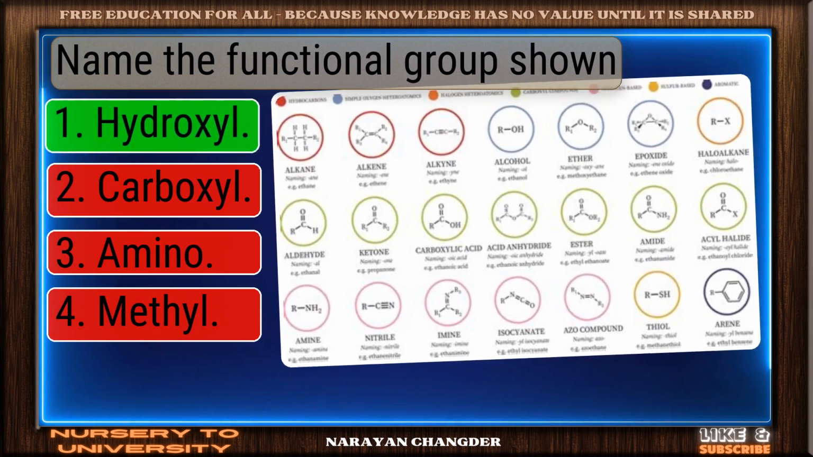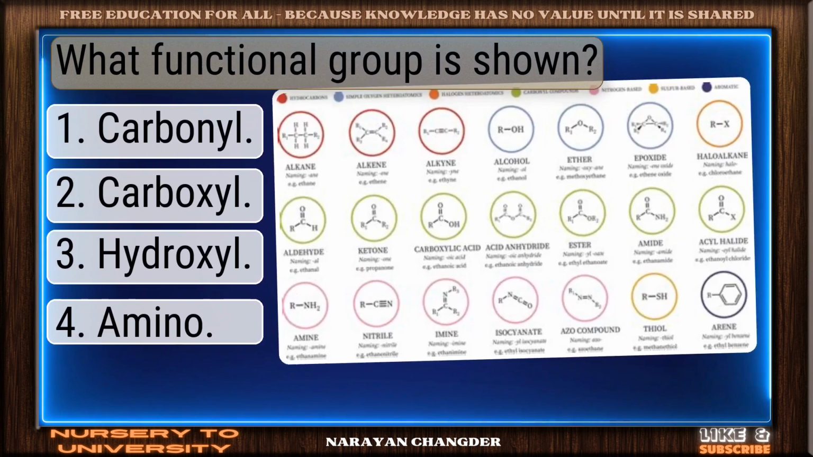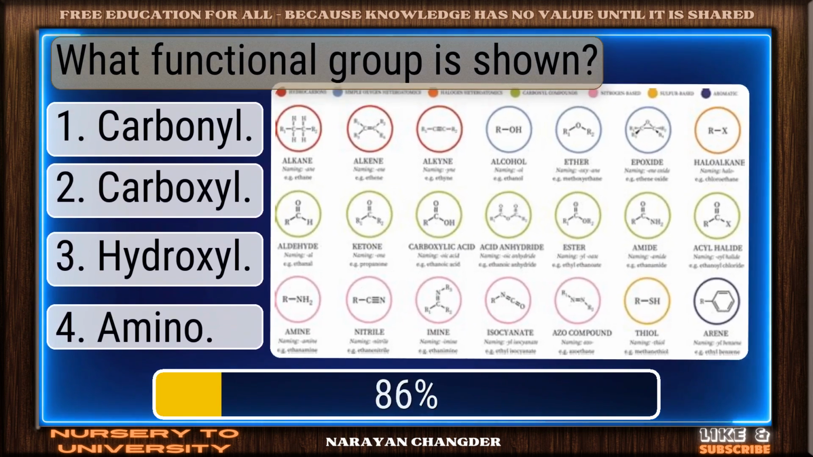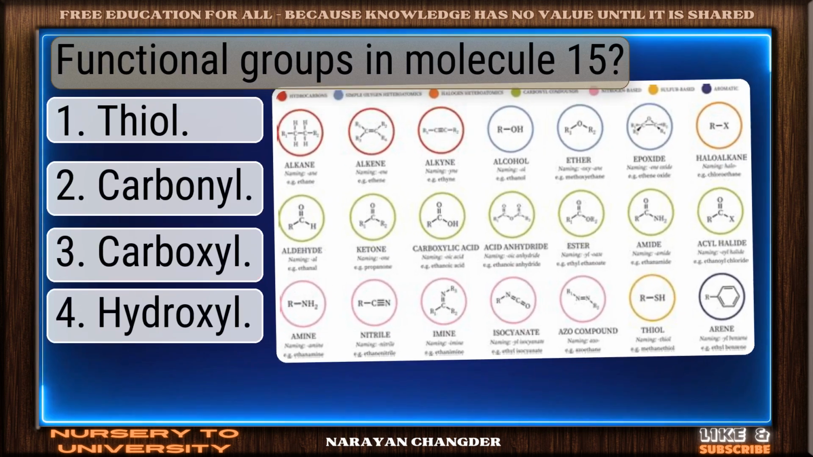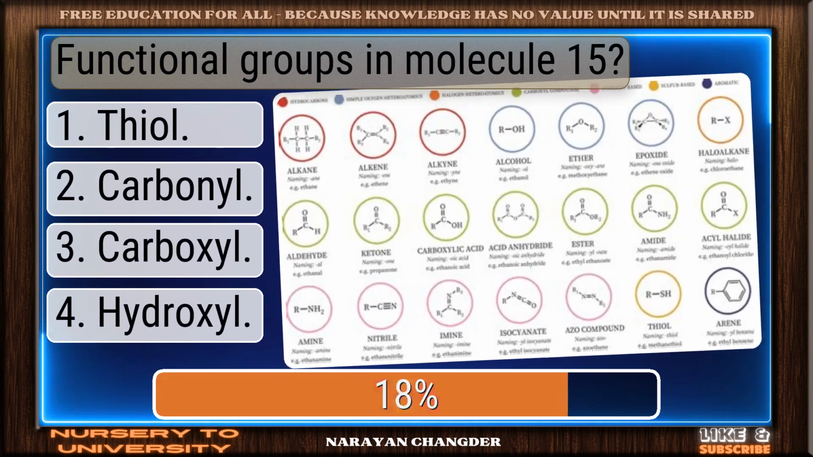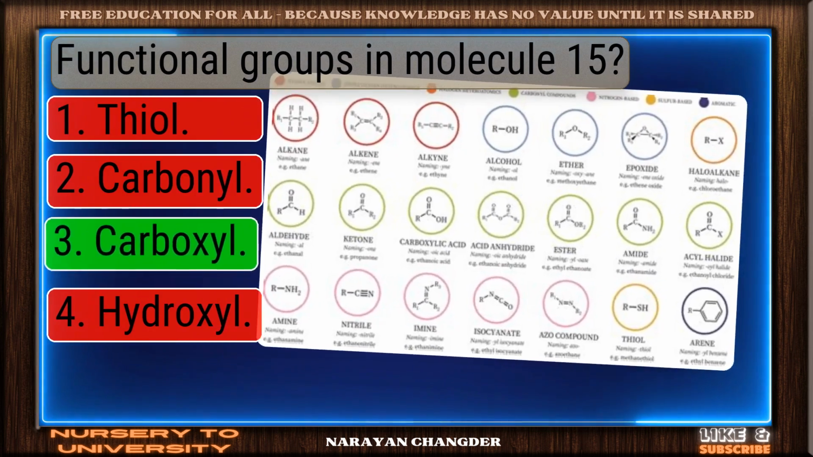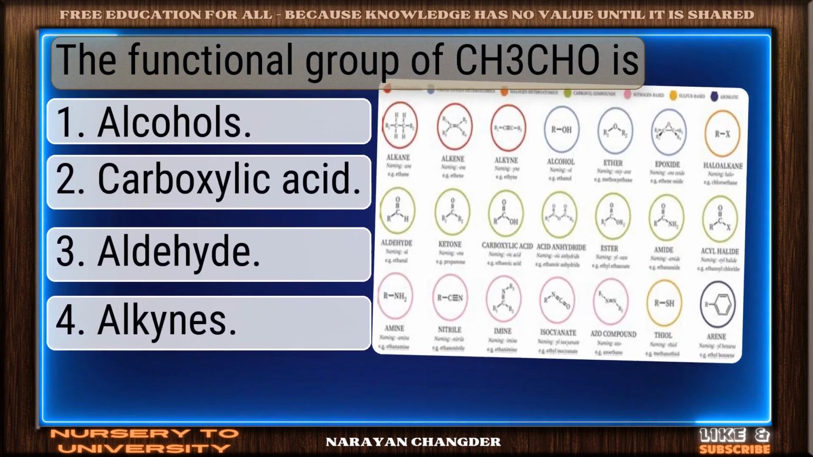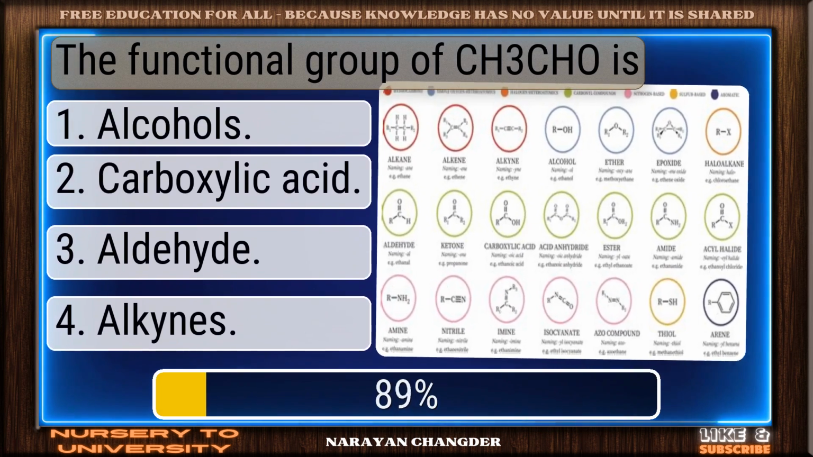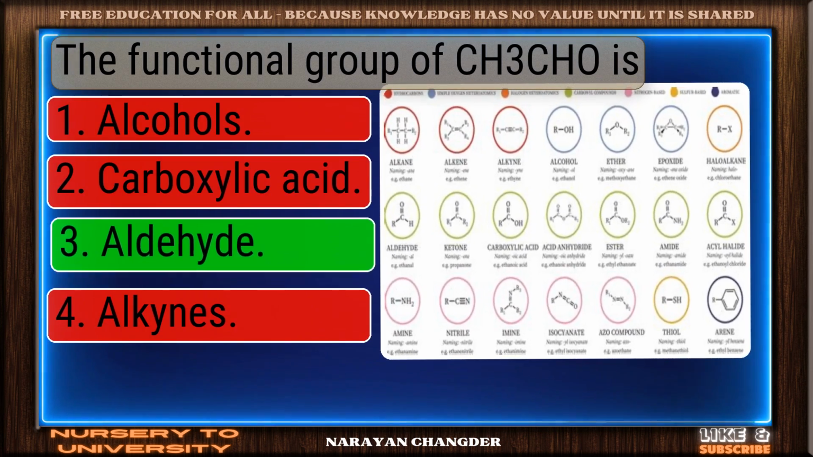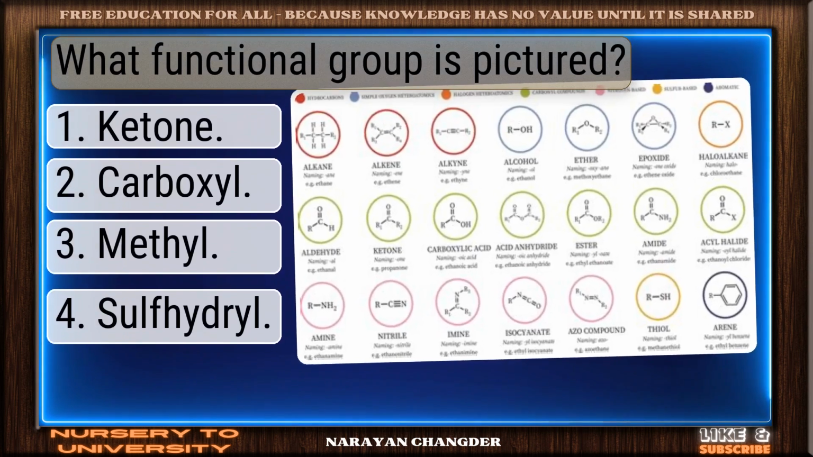Well reasoned, hydroxyl. What functional group is shown? Carboxyl. Functional groups in molecule 15. Confident and correct, carboxyl. The functional group of this structure is? Perfect choice, aldehyde. What functional group is pictured?